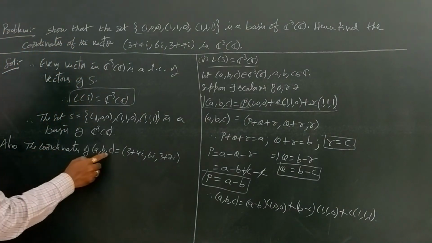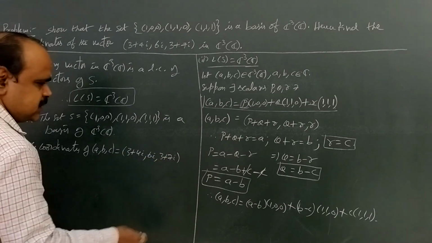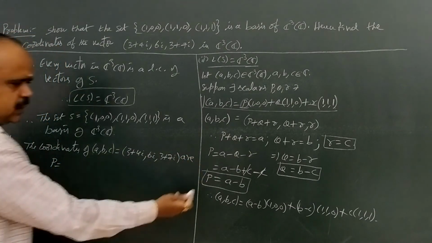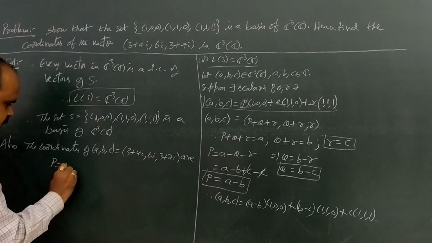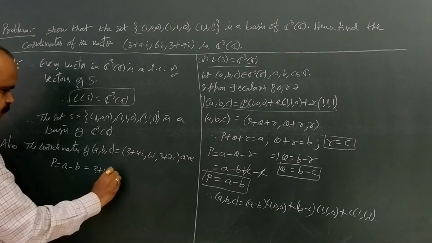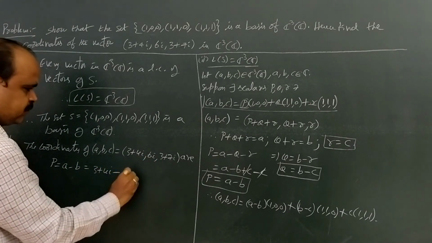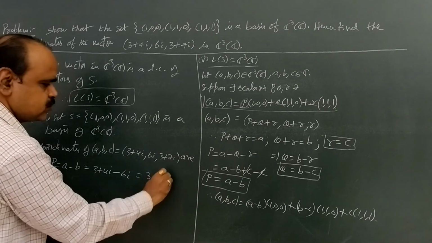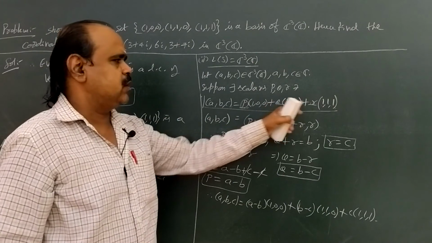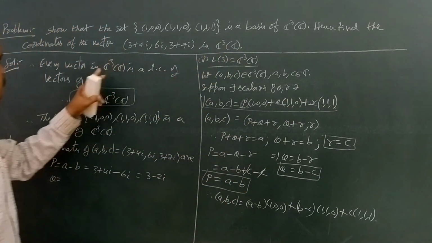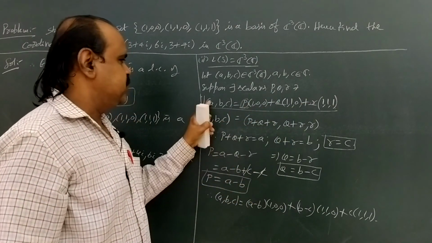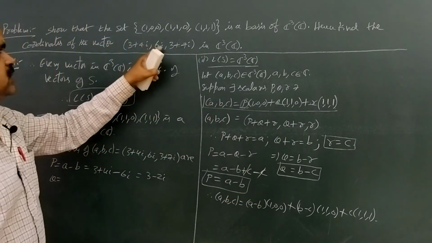The coordinates of (a, b, c) equal to (3 plus 4i, 6i, 3 plus 7i) are, first of all, p equal to, what is the p value? a minus b. So that equals, here a means 3 plus 4i minus b means 6i. So that equals 3 minus 2i. In this linear combination, p, q, r are called the coordinates. In this problem, they are asking the coordinates only, that means the values of p, q, r. Instead of a, b, c, we have considered the vector 3 plus 4i, 6i, 3 plus 7i.